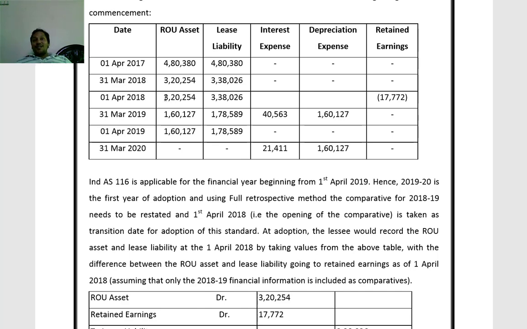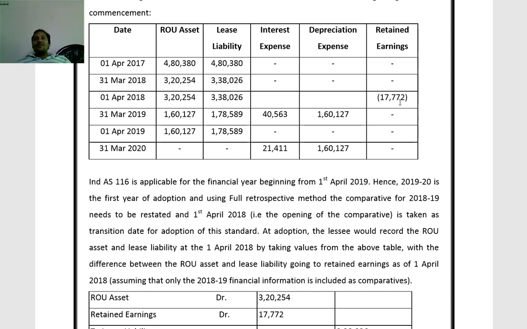We have to start with the balance of 1st April 2018. Right of use of asset is 3,20,254, whereas lease liability is 3,38,026. Difference 17,772. It is nothing but a loss. We have to debit this particular loss to retained earnings.